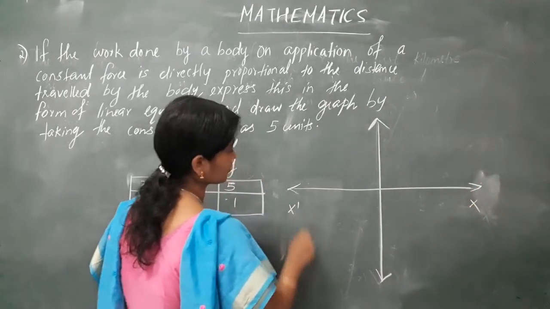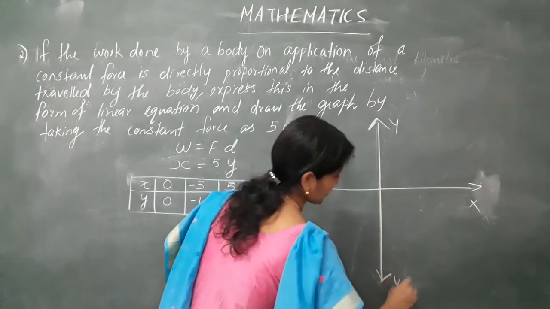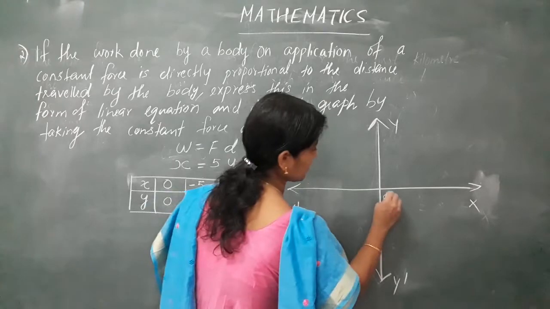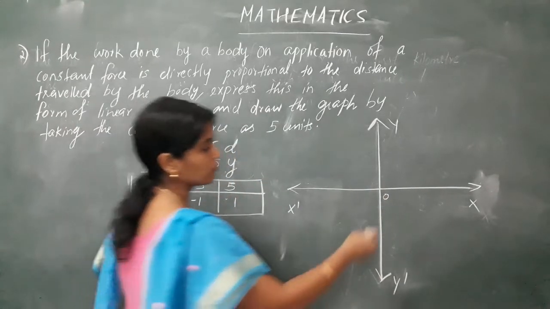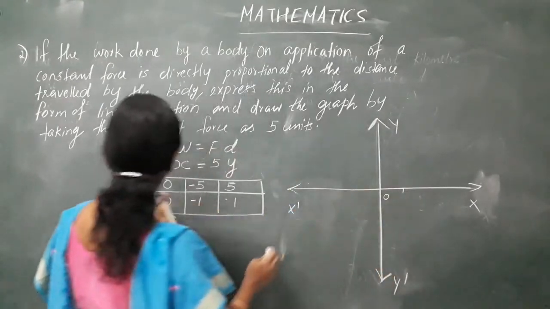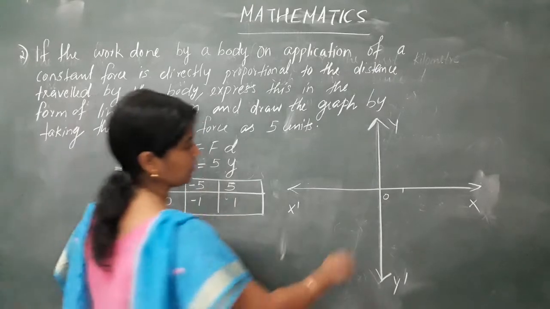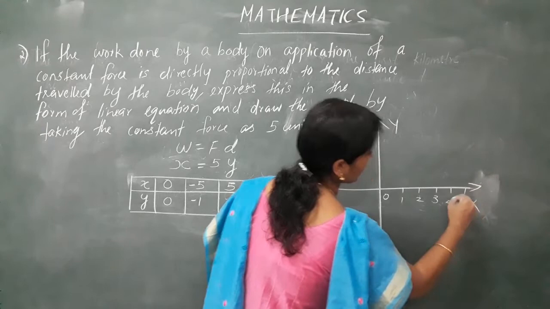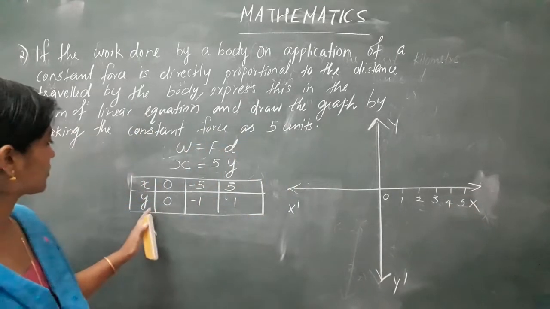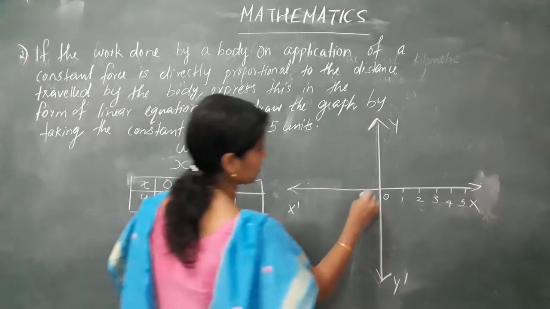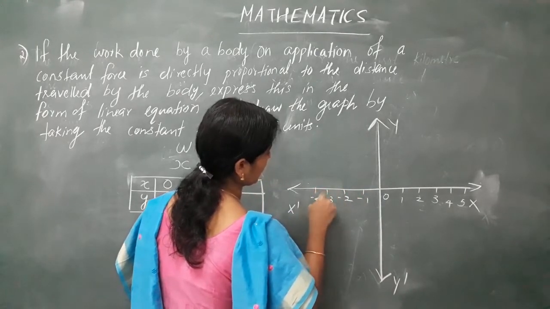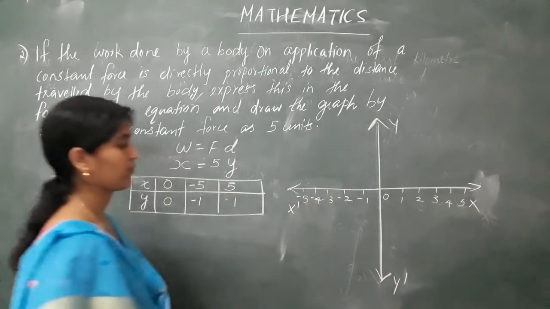X-axis, y-axis. Clear? This is our origin. This is 0. And now plot. We have x value, how much? 5. This is it. 1, 2, 3, 4, then 5. And y values, negative 5 is there. So here we have also taken minus 1, minus 2, minus 3, minus 4, minus 5.